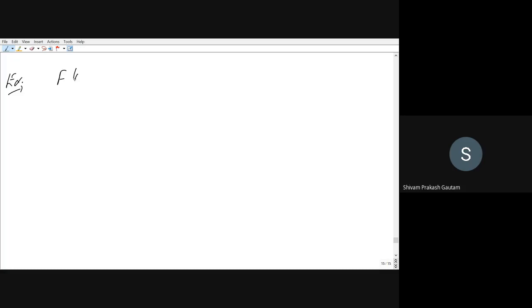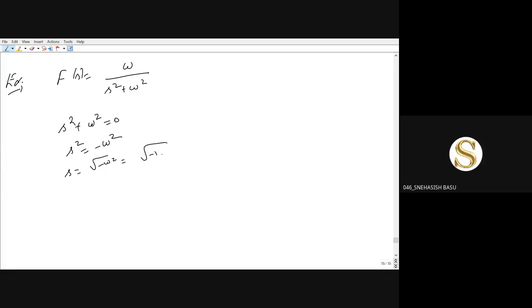Suppose we have a transfer function as omega upon s square plus omega square. Now can anyone tell where the roots of this function are located? For calculating roots, we put s square plus omega square equal to 0. s square will be equal to minus omega square. So s will be equal to under root of minus omega square, which is under root of minus 1 into omega square. Omega square will come out of the bracket, and under root of minus 1 is imaginary. We can write plus minus j omega.